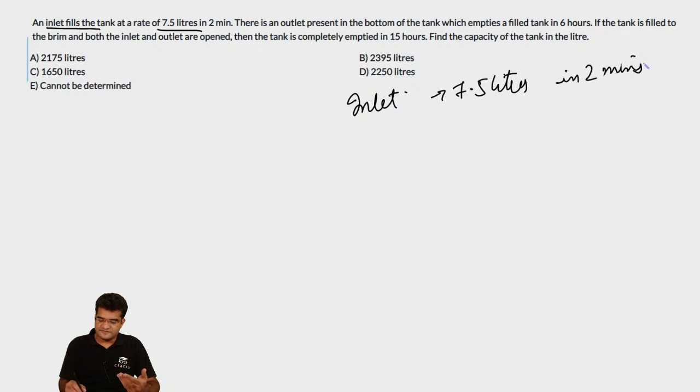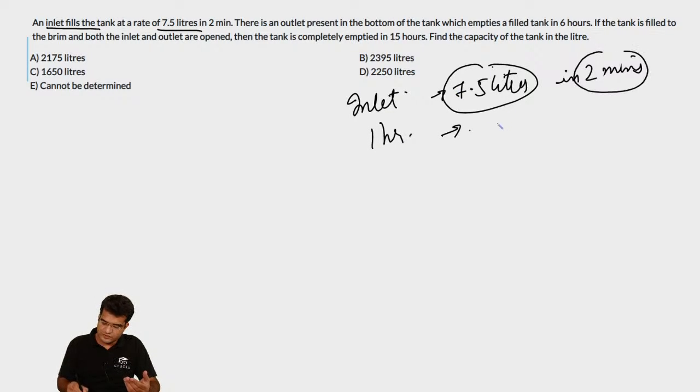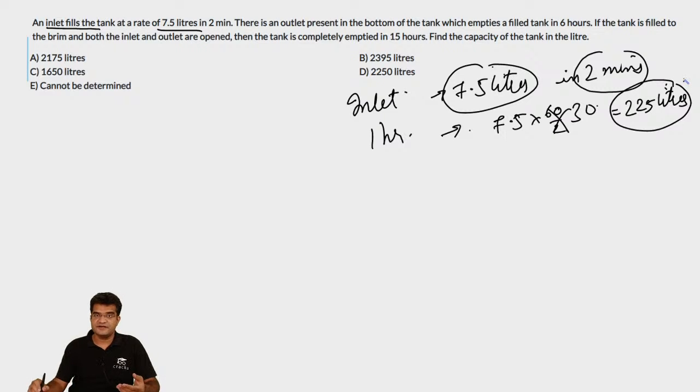So how much water does it fill in 1 hour? In 1 hour, it will be filling 7.5 liters into 60 divided by 2. 60 by 2 is 30. So 7.5 into 30 is equal to 225 liters. So in 1 hour, this inlet pipe will be filling 225 liters.